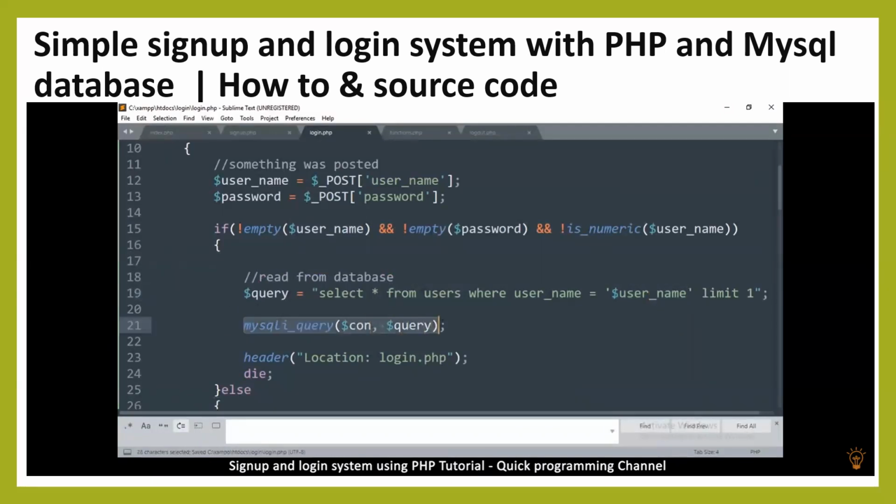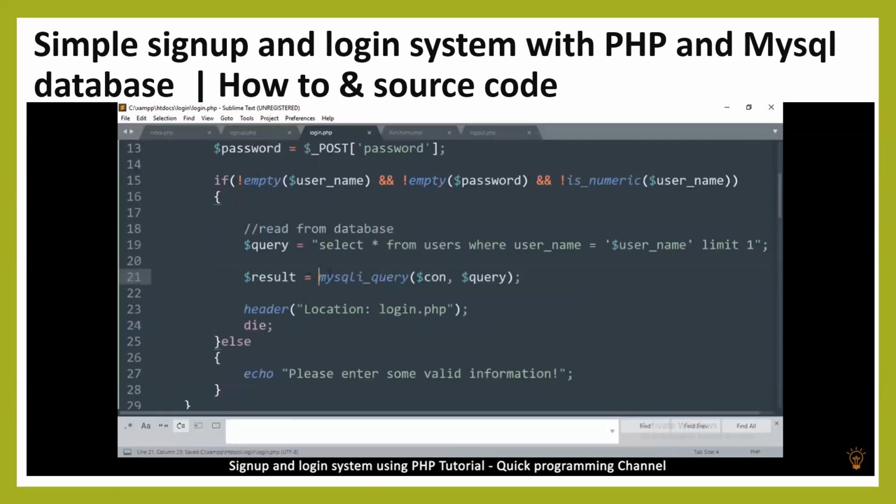And then we're going to read from the query. Now we need to get the result of this, so I'm going to put result is equal to, like that, and then we will check if the result is good.